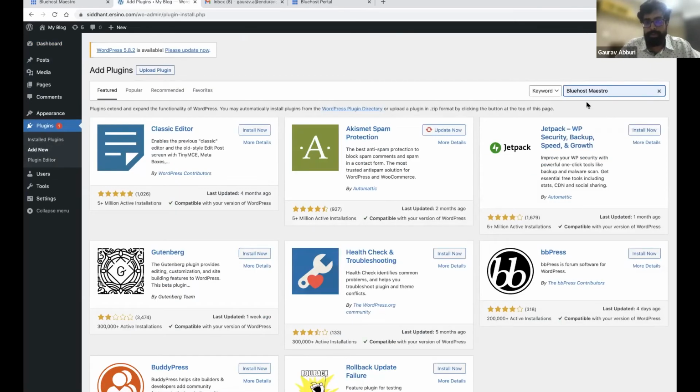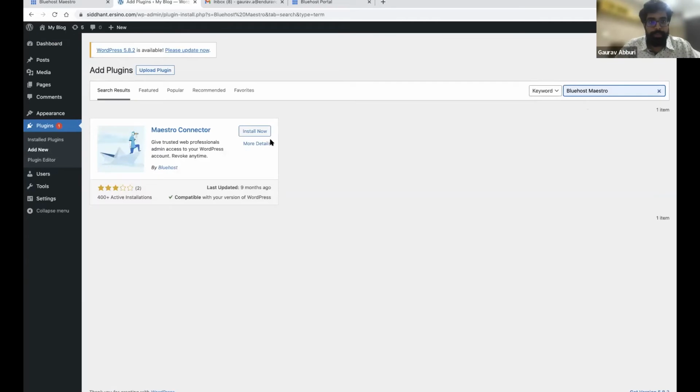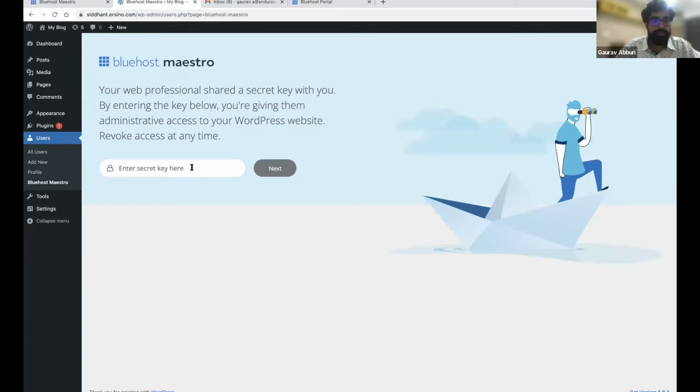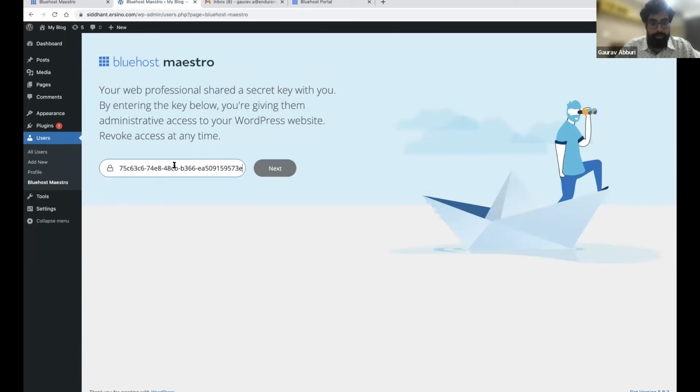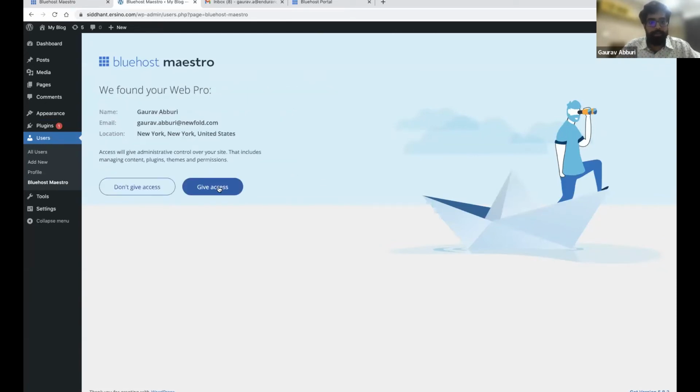Search for Bluehost Maestro. Install the Maestro connector plugin. Activate it. When you activate it, it asks you for a secret key. This is the key that you'll have to paste there. So I'm going to copy just the secret key and paste it here. Give access.